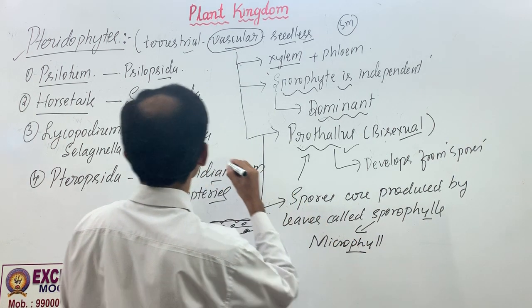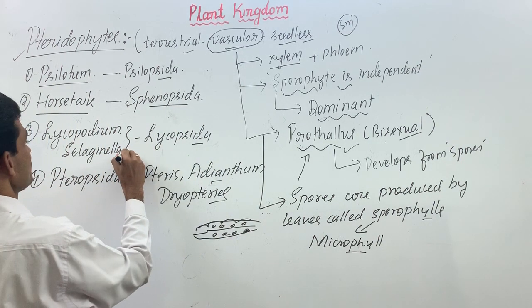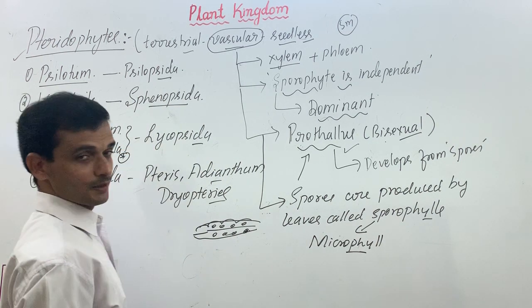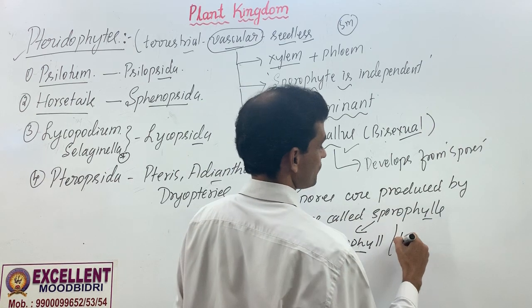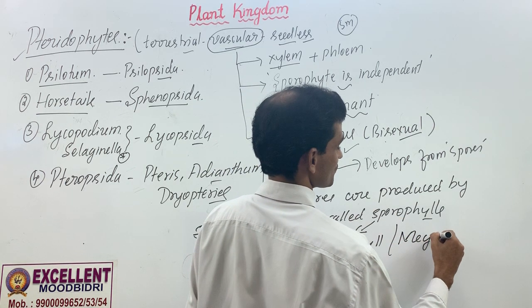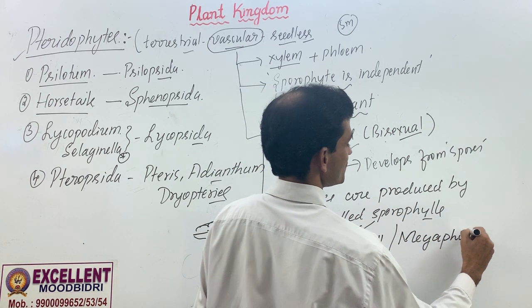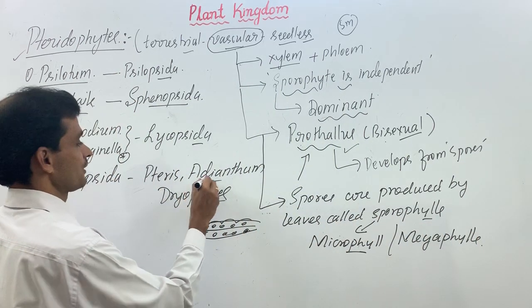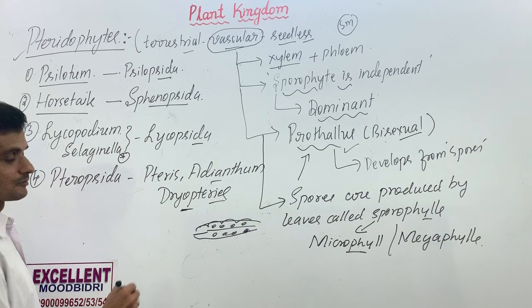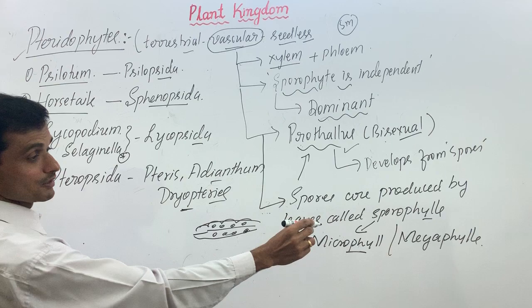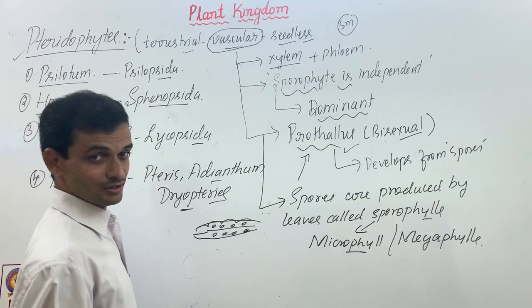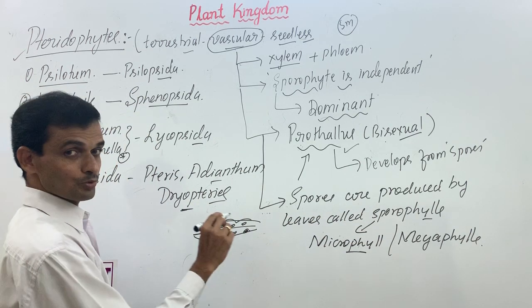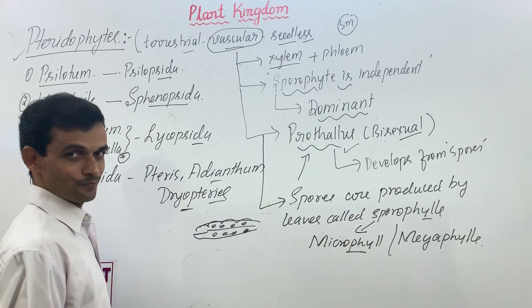Sporophyll can be like small microphyll. For example, in Selaginella, you can see this photograph in your textbook. Selaginella has microphylls, or bigger megaphylls in ferns. See, such ornamental plants, they keep it in garden. All these plants have megaphylls, larger, but leaves only produce spores. We don't say foot, seta, capsule.